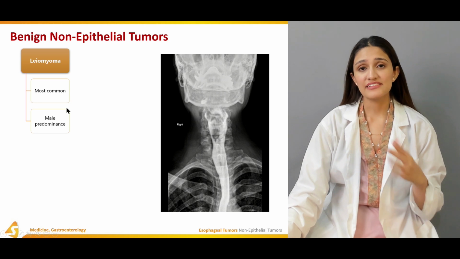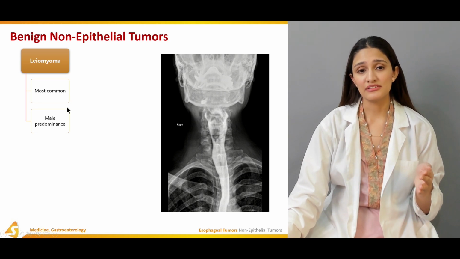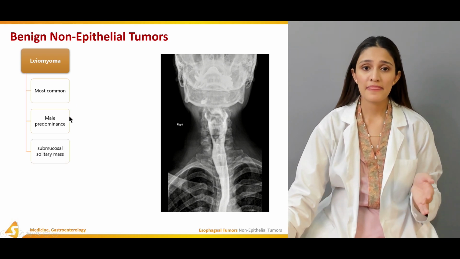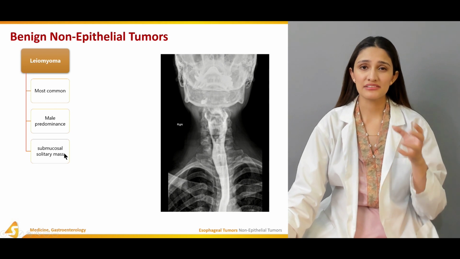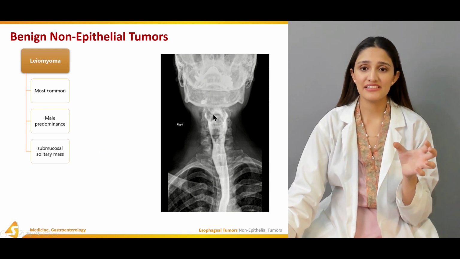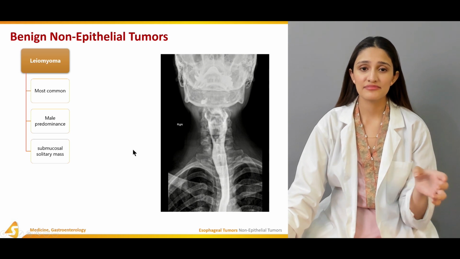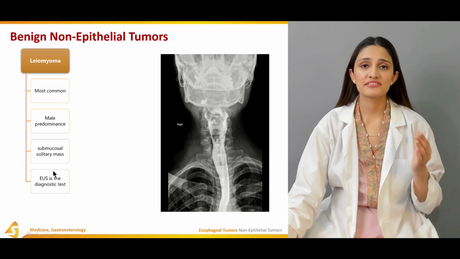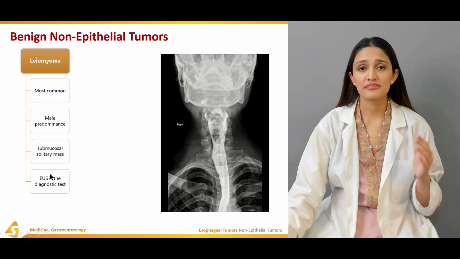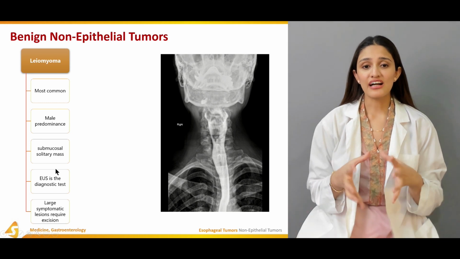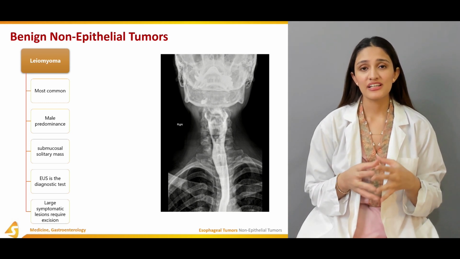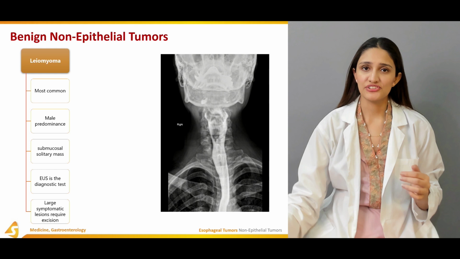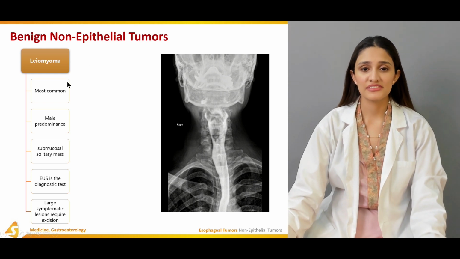non-epithelial tumors. It has a male predominance, being twice as common in males as in females. It presents as a submucosal solitary mass, as you can see in this picture. Endoscopic ultrasound is the diagnostic test for leiomyoma. Large symptomatic lesions, which occur very rarely, require excision.